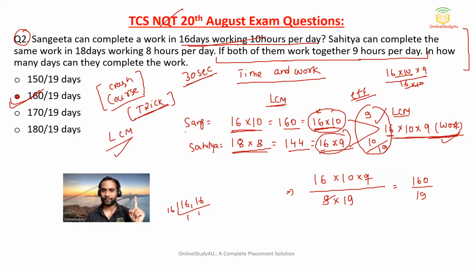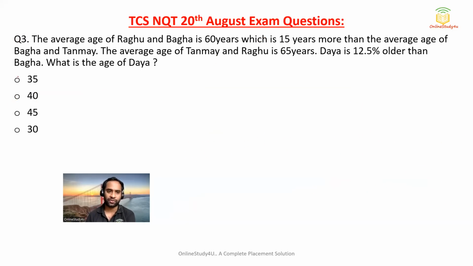Efficiency means one day's work. So Sangeeta can do 9 work in a day, and Saitya can do 10 work in a day. If they work together, they will be able to complete 19 work in a day. And they are working 9 hours per day, so 19 into 9, and the total work is nothing but 16 into 10 into 9. If you divide it, you will be able to get the days. I hope this will be clear to you.